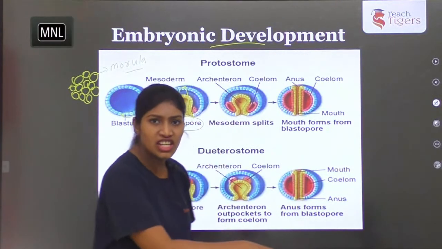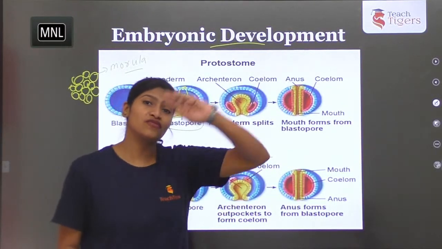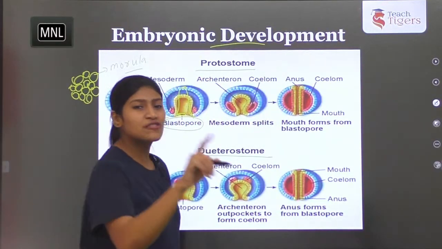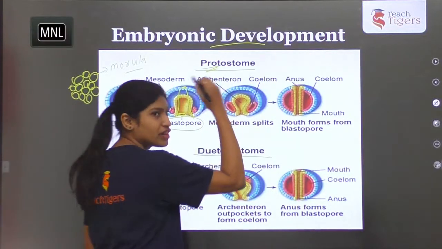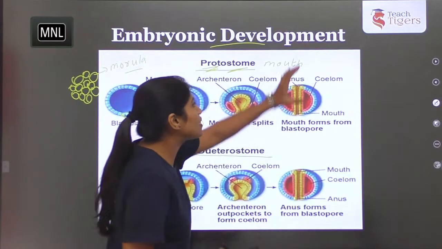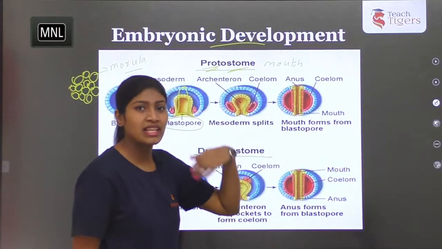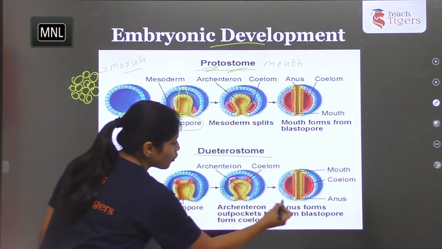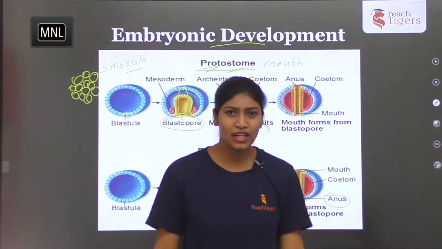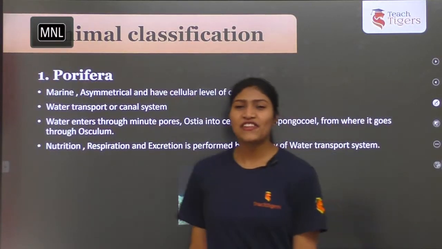If it develops first into the anus, then they are deuterostomes. If the blastopore first forms a mouth, then they are protostomes. Proto means first. Stome or stoma means mouth. So if the mouth is developed first, then they are protostomes. If the mouth is formed later, that means the blastopore first forms the anus and later forms the mouth. This is how the organisms are classified. Understood this concept?